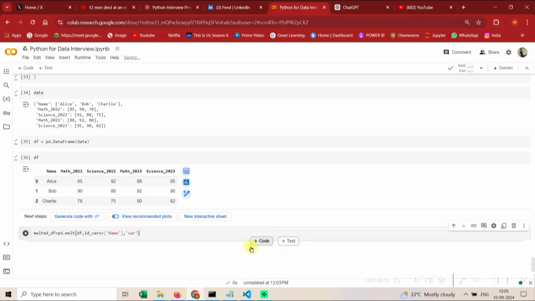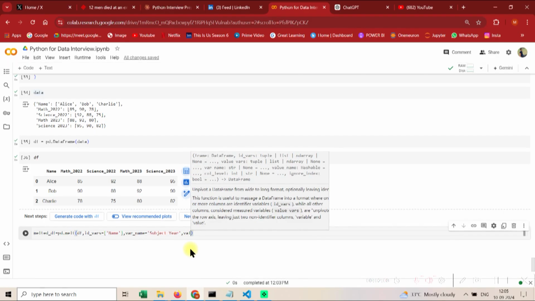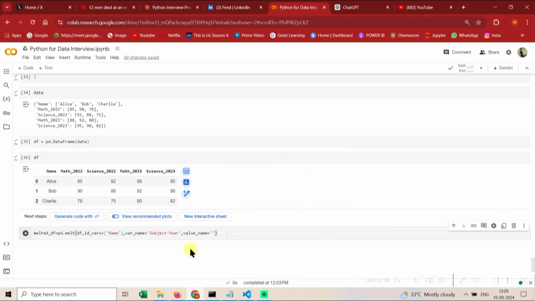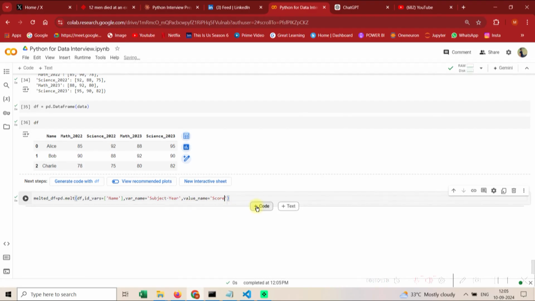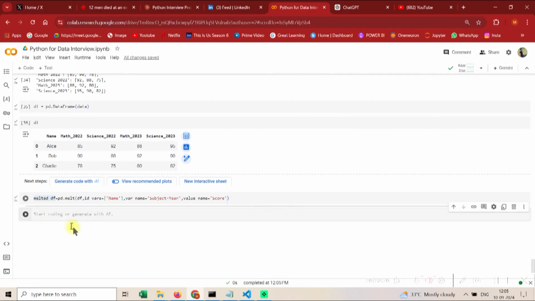Now enter the columns that you want to transform. This set of columns would get transformed to rows. So what should that column be called? That should be called subject_year. The next thing is value_name. This thing that is going to come up, like 85, what should it be called? This should be called score. Let's see, hopefully it is correct. And melted_df.